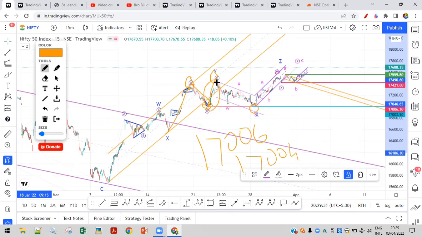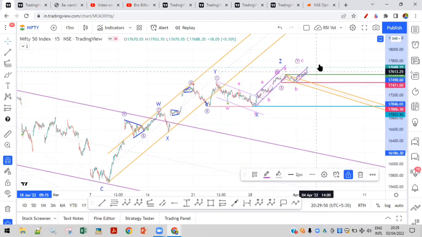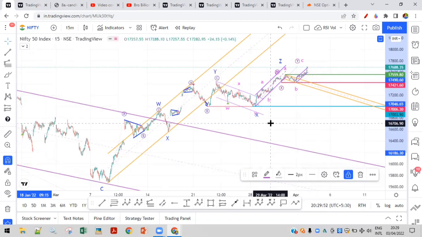This, by the way, is a 5-wave move. So I cannot neglect this and cannot call it an expanding flat and everything. If you check the 5-minute chart, this will look like a 5-wave move. So I'm labeling this as Y, and going forward we would see that the Z wave is in progress, out of which it is going to get complicated again, because of the MACD.